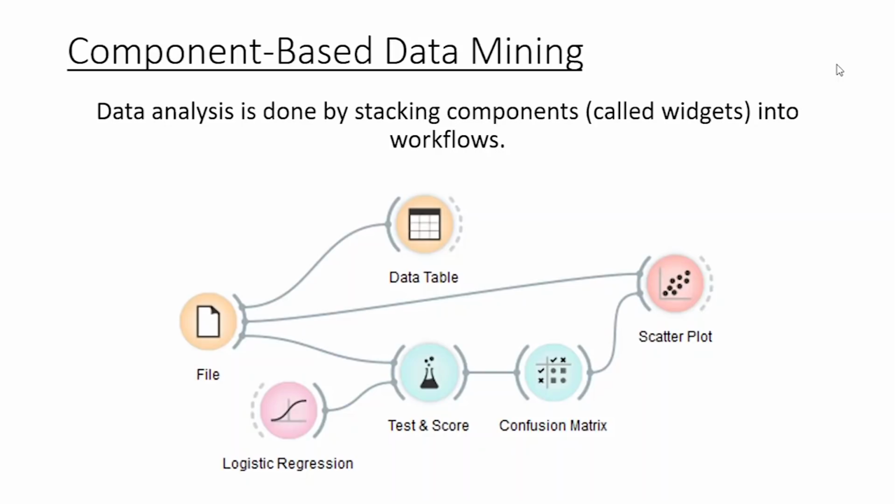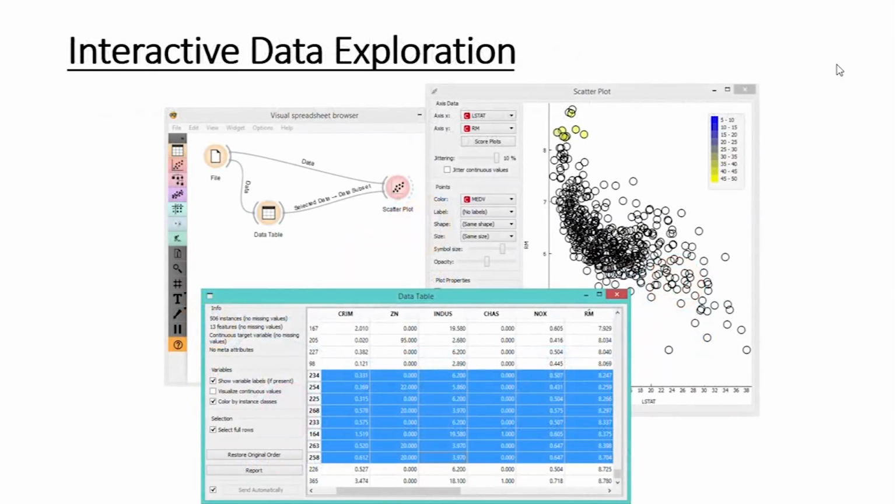Here in this case, you can see that there's a file component which will have all of the data that we have. The data table shows it in a structured format, and we are trying to use logistic regression, plot it as a scatter plot, all of this without any code and just connecting one point to the other. It is very interactive, and the data can be interpreted very well.